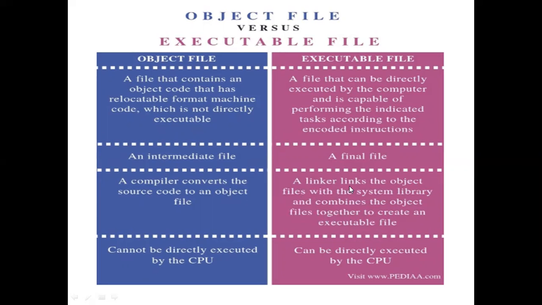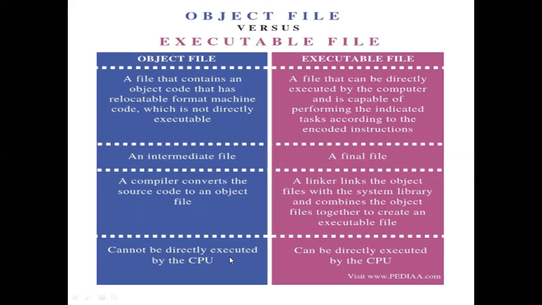That's why we call it the linker. Both the added codes are inserted inside the executable code, so the file is executed on the CPU. An executable file can be directly executed by the CPU.